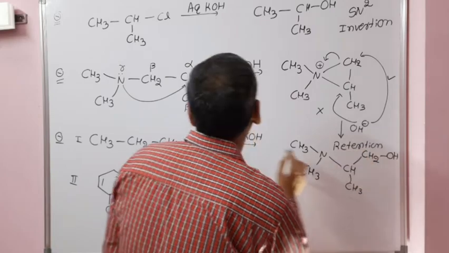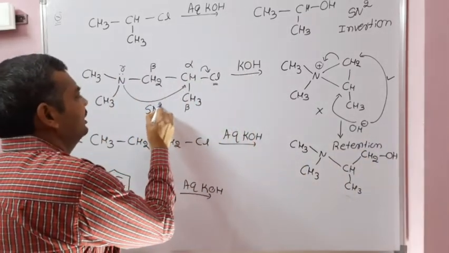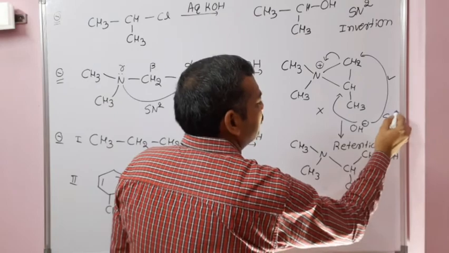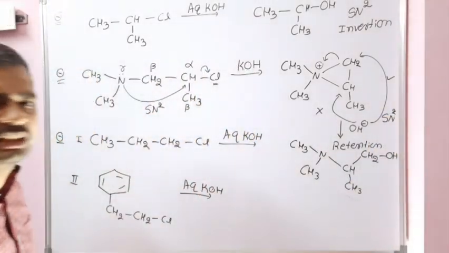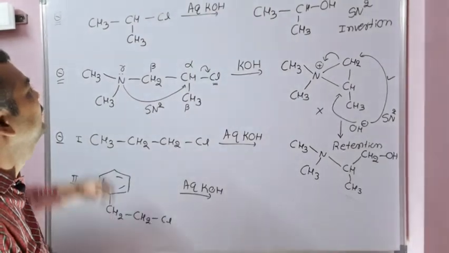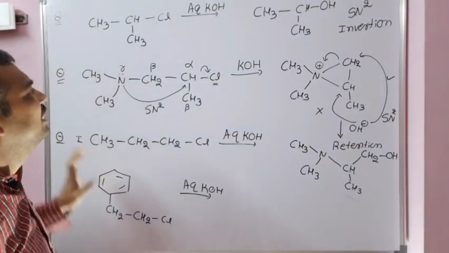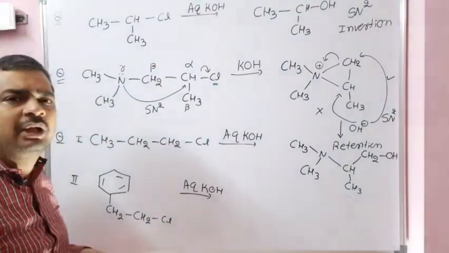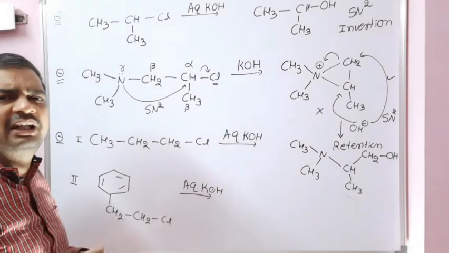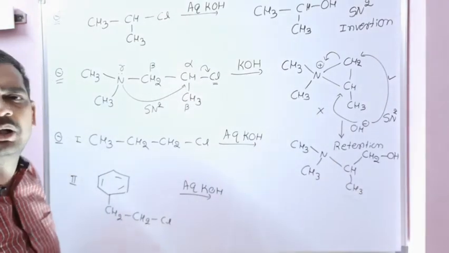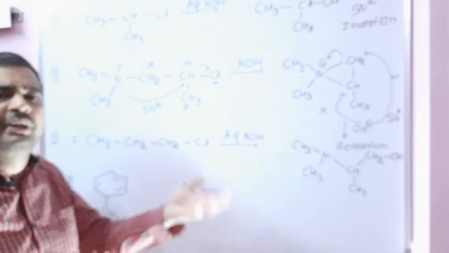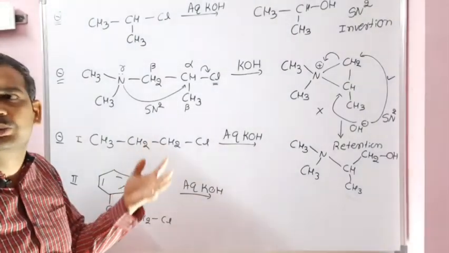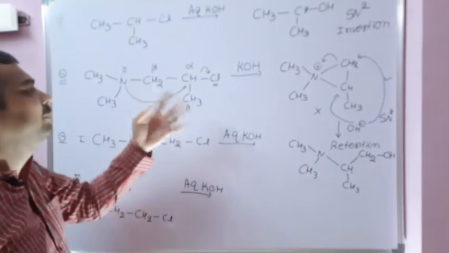This is first SN2 and this is second SN2, two inversions. So inversion followed by inversion, finally retention of the configuration takes place. Also if you compare the rate of reaction 1 and 2, definitely the second reaction completes faster. Why? Because for the second reaction, at gamma position lone pair of electrons are present. Whenever lone pair of electrons are present at beta, gamma, delta, epsilon, that will undergo neighboring group participation. Those nucleophilic substitution reactions complete very fast compared to other groups, because in other groups there is no neighboring group, no ring formation like this.